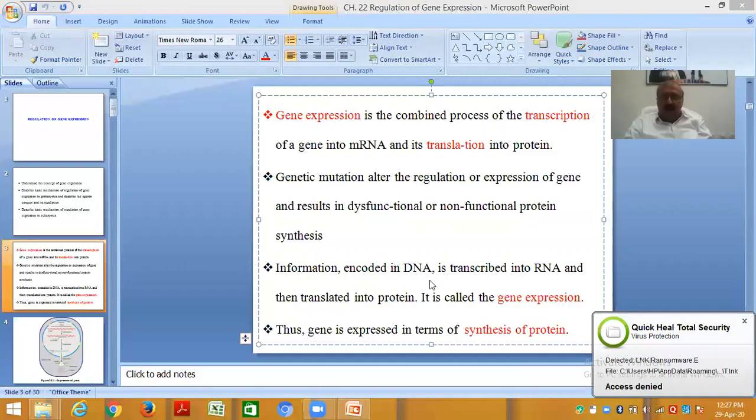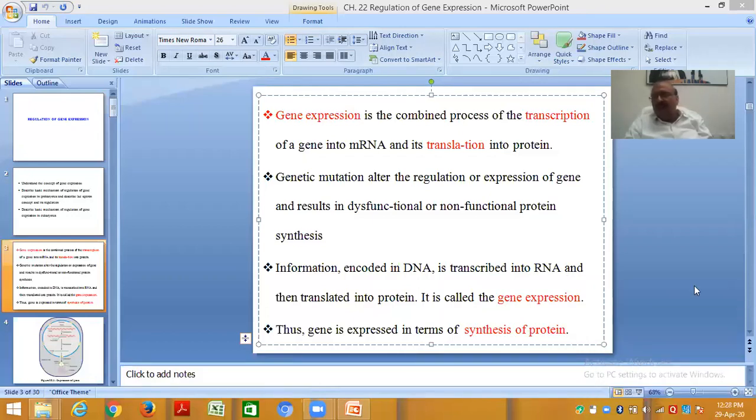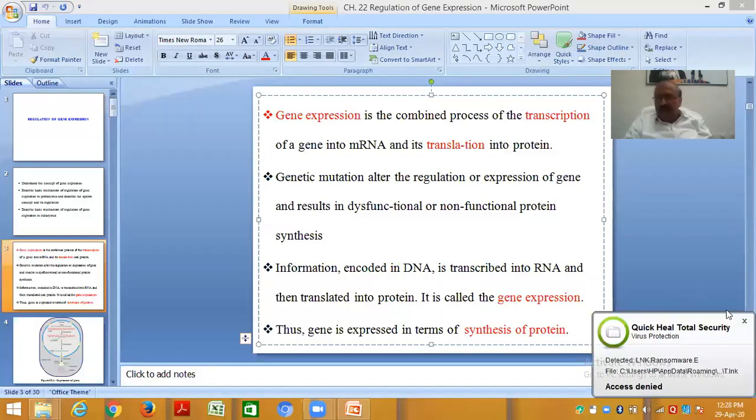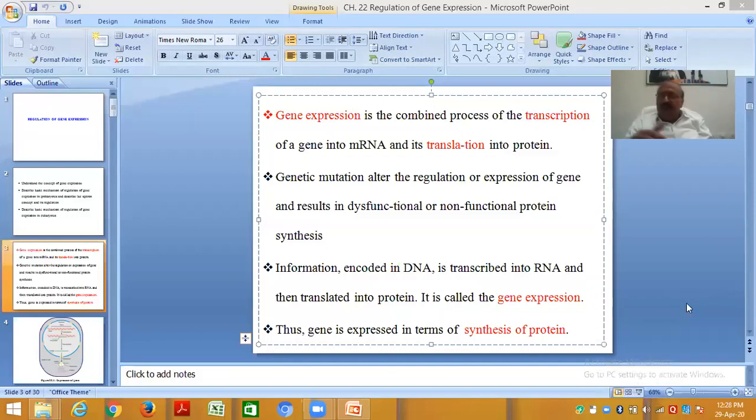Information encoded in DNA is transcribed into RNA, transcription, and then translated into protein. It is called gene expression. So what is the outcome of gene expression? It is the synthesis of protein. Thus the gene is expressed in terms of synthesis of protein. So when a gene is expressed, we are getting a protein.